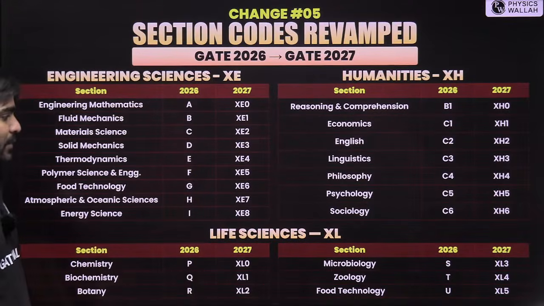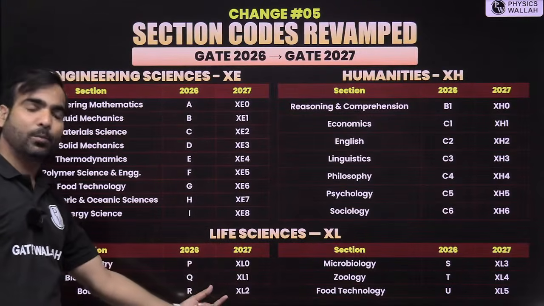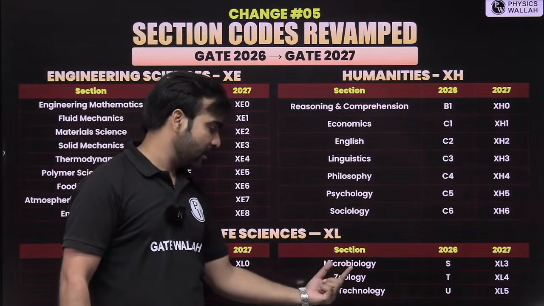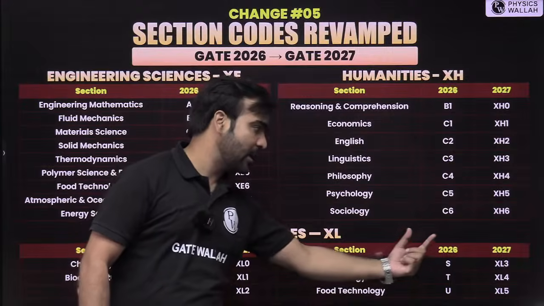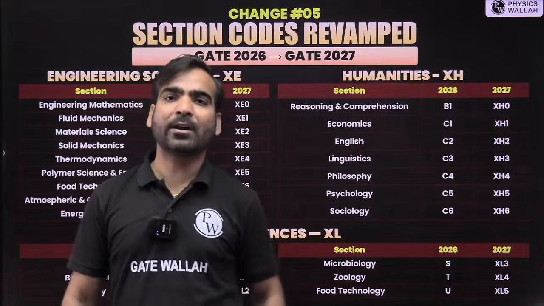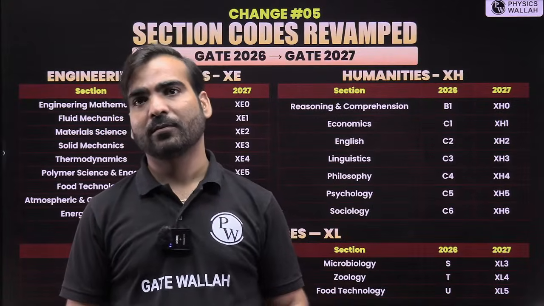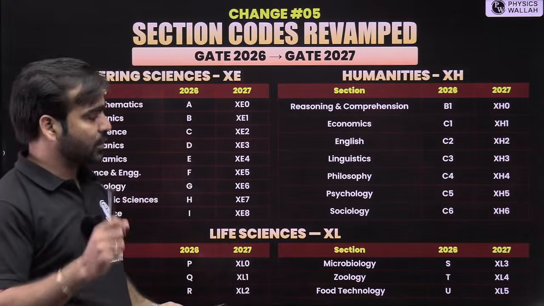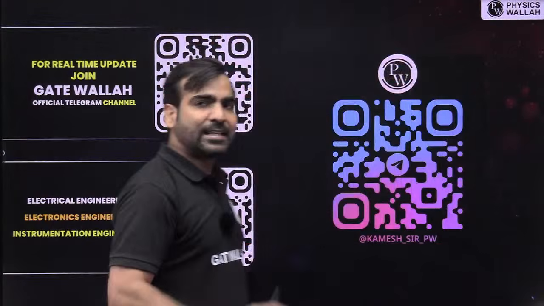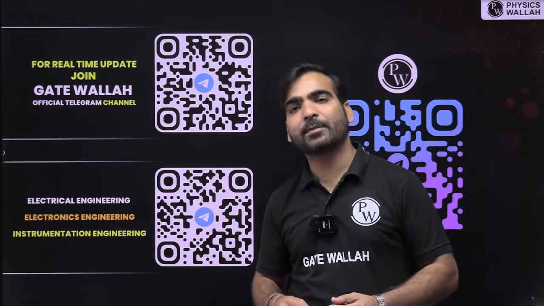Life science, now the paper code is XL. XL0, XL1, XL2 belong to chemistry, biochemistry, and botany. And microbiology, zoology, and food technology have the new codes XL3, XL4, XL5. Compared to 2026, the paper code names changed. You must know that as a student when you belong to a particular field. So these are the changes that I have discussed that are very much important.